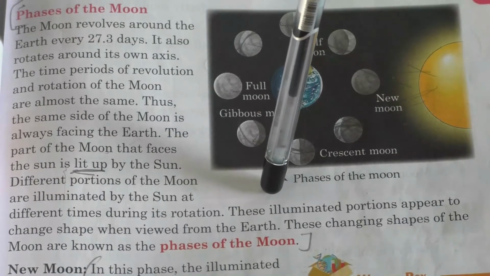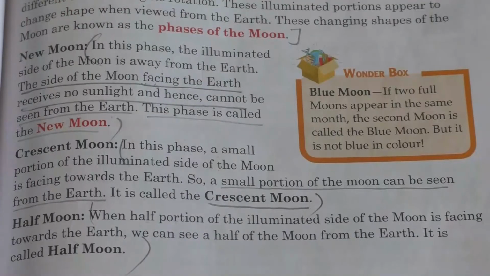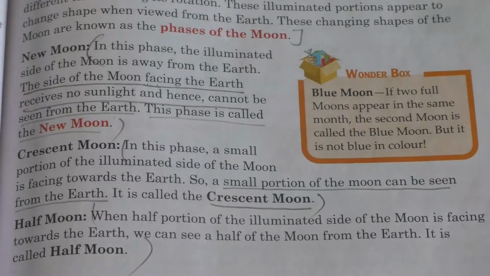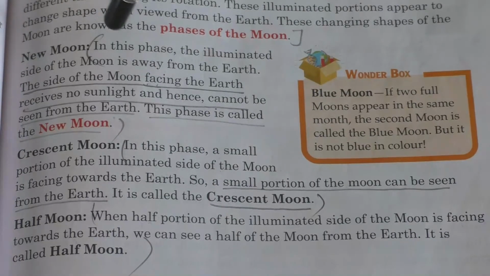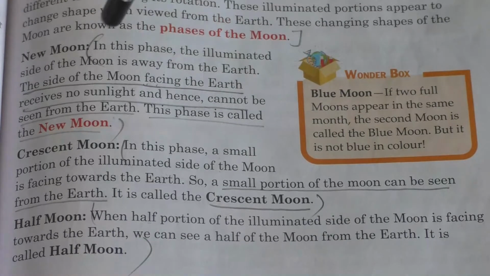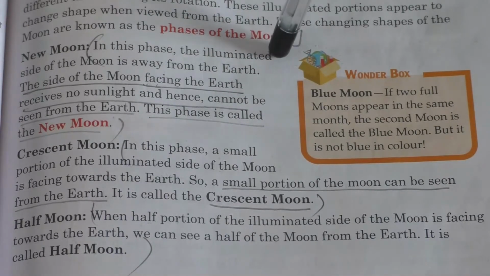Clear, children? Yes. Now let us learn about the first phase, that is new moon. So what do you know about new moon? In this phase, the illuminated side of the moon is away from the earth. The side of the moon is away from the earth.